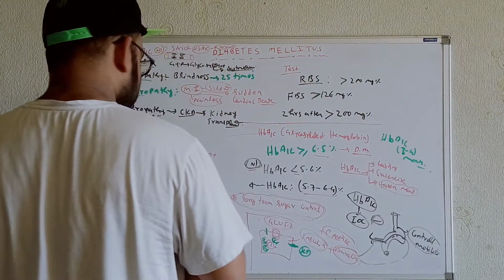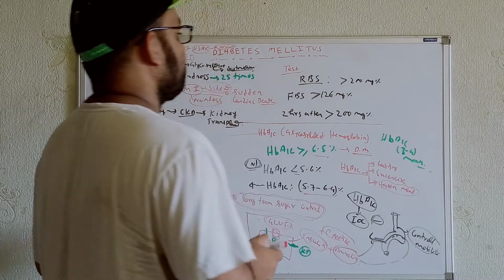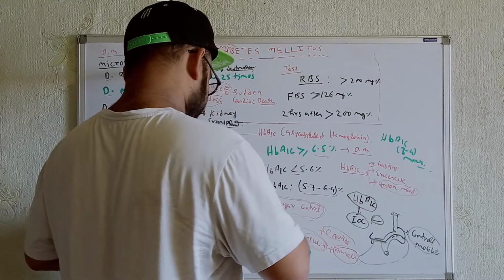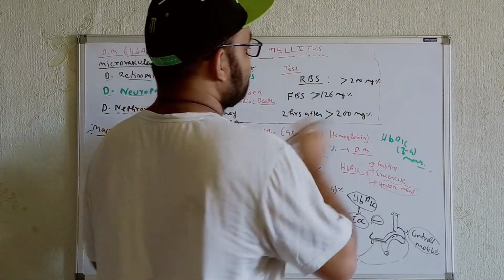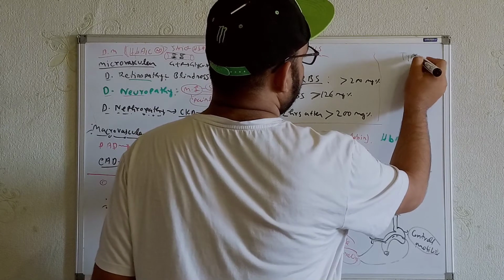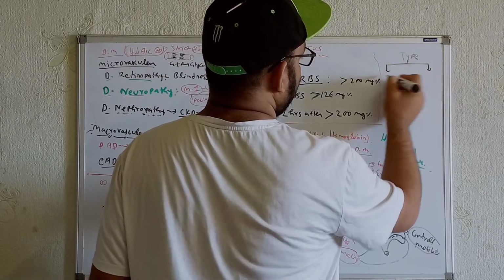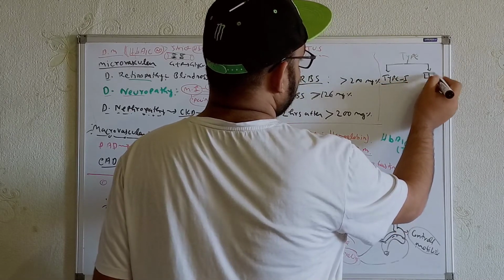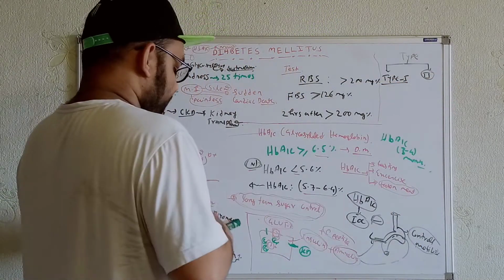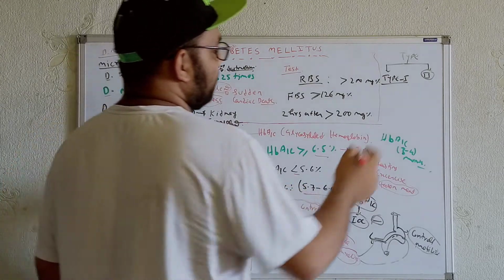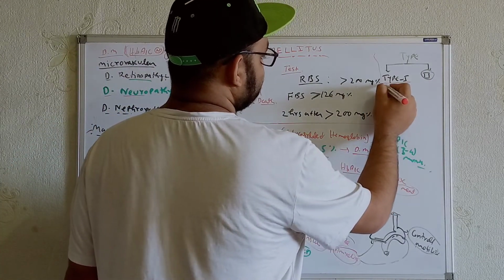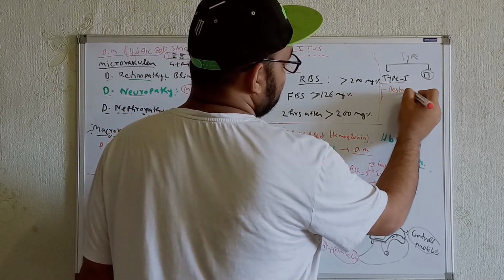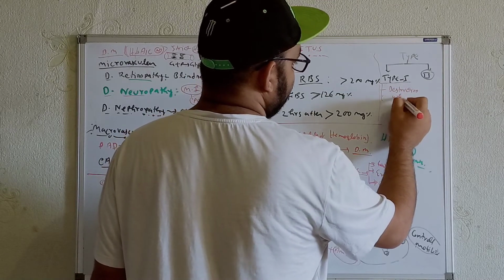Now, as far as the classification of diabetes is concerned, we'll get two types of diabetes. I'll talk about these things in detail in the subsequent part. As far as the types of diabetes are concerned, we'll get type 1 and type 2. Now, in terms of type 1 diabetes, there will be destruction of beta cells.